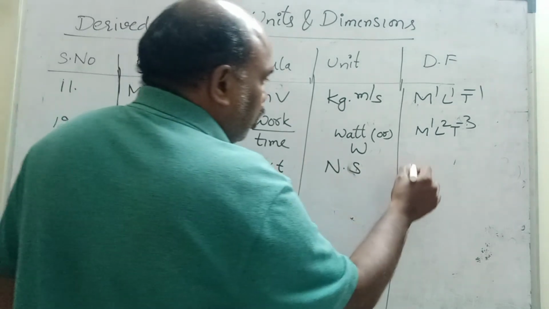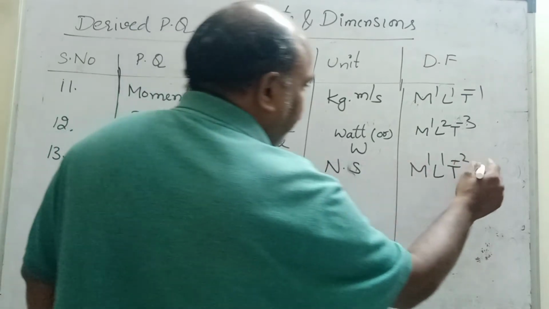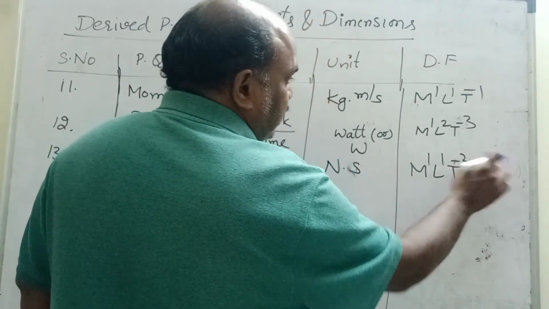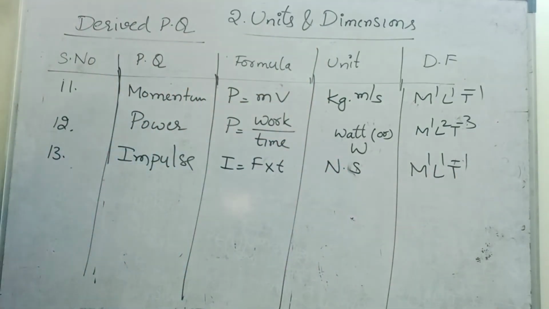Force, we know, is M1 L1 T minus 2, into time T1. The bases are the same, so you have to add the powers: minus 2 plus 1 becomes minus 1. M1 L1 T minus 1 is the dimensional formula of impulse.